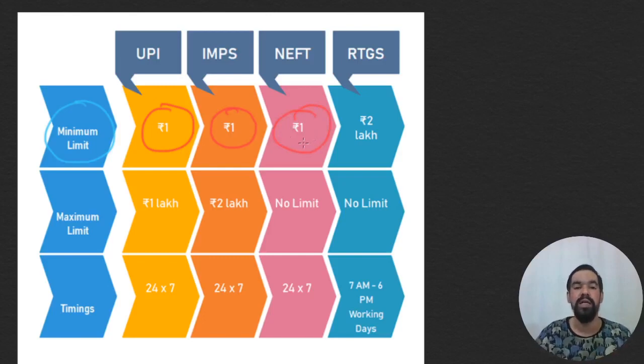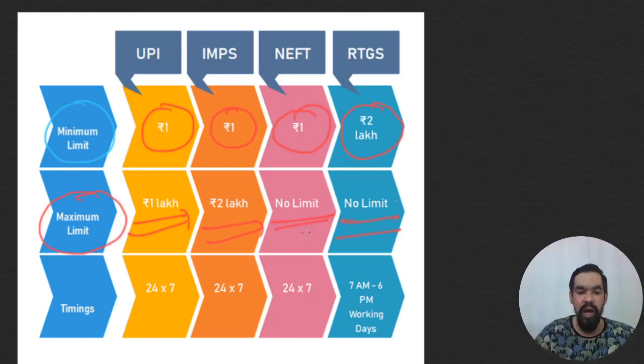So if the examiner asks what is the minimum limit for UPI, IMPS, and NEFT, then your right answer will be there is as such no minimum limit. Okay? And in case of RTGS, there is a minimum limit of rupees 2 lakhs. Maximum limit, in case of UPI, is 1 lakh rupees. In case of IMPS, there is 2 lakh, and in case of NEFT and RTGS, there is as such no maximum limit prescribed by the market regulator RBI.